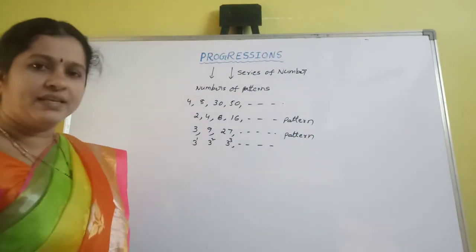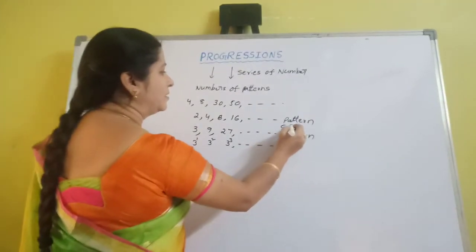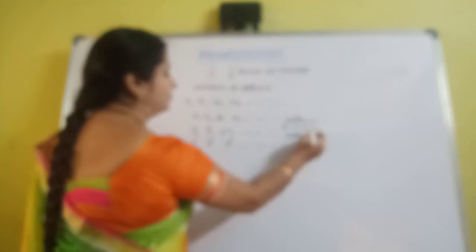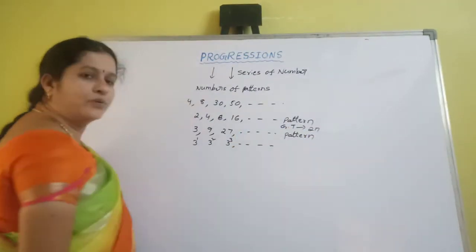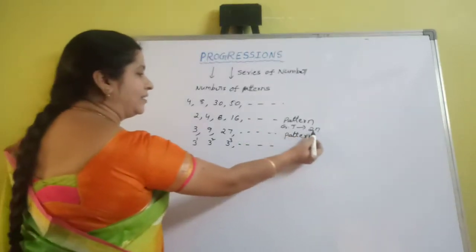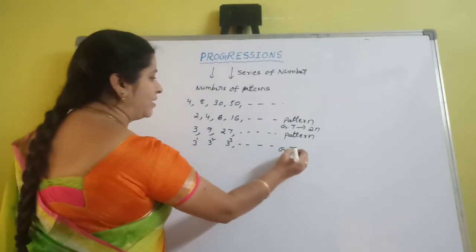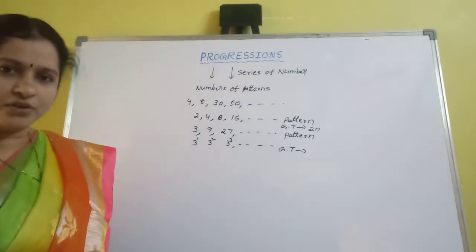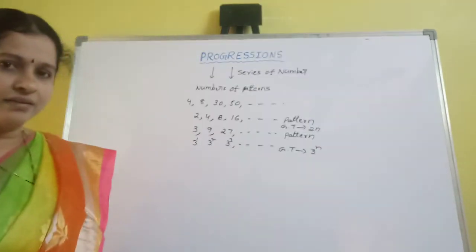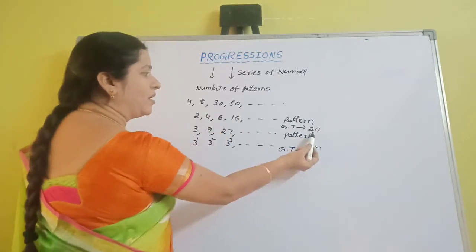In every pattern there is a general term. What is the general term here? In the first pattern the general term is 2n. Here n always represents natural numbers. In the second pattern, the terms are 3, 3 square, 3 cube, etc. So the general term is 3 power n.